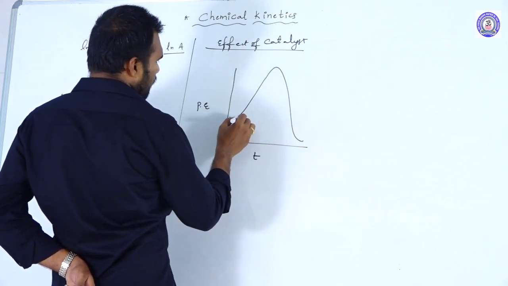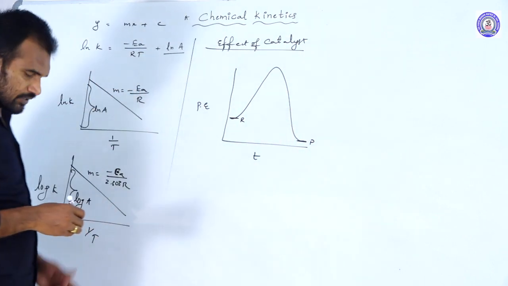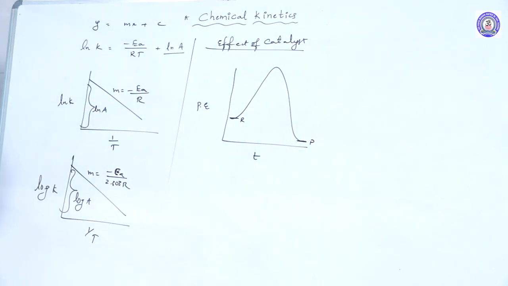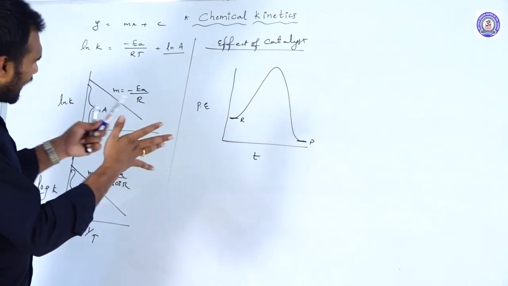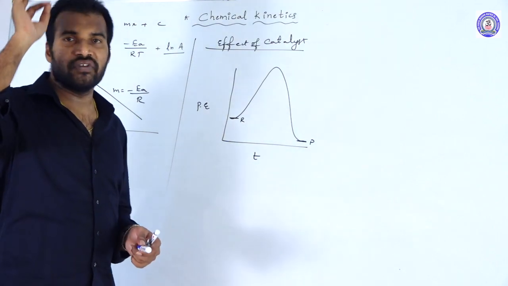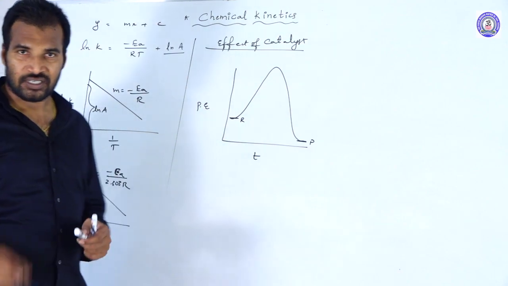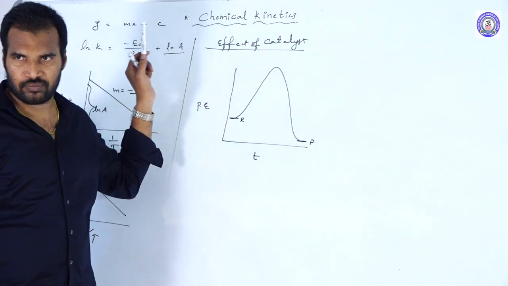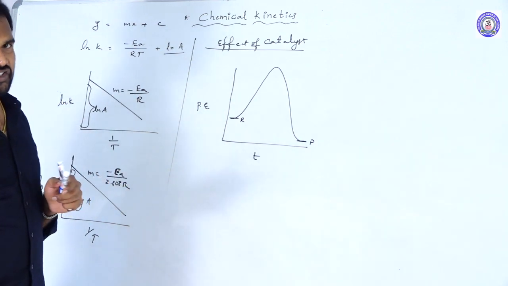So this is the energy of reactants and this is the energy of products. Let us consider this is an exothermic reaction. Now, in the presence of a catalyst, what happens? What is the change that the catalyst will make? As we know, the presence of a catalyst will reduce the time. Reducing the time means the rate of the reaction increases. It speeds up the rate of the reaction. How is it speeding up the reaction?